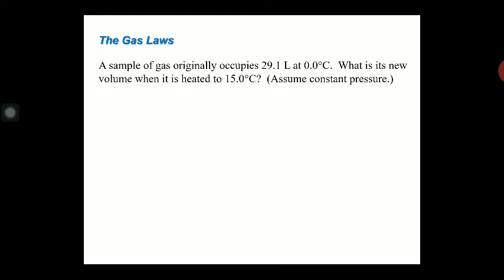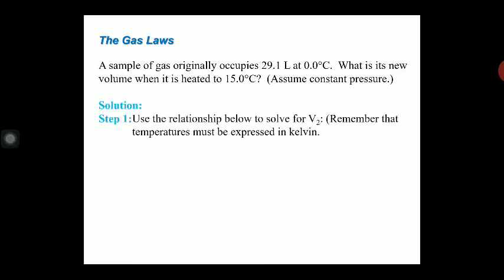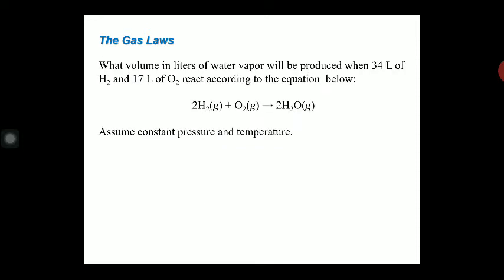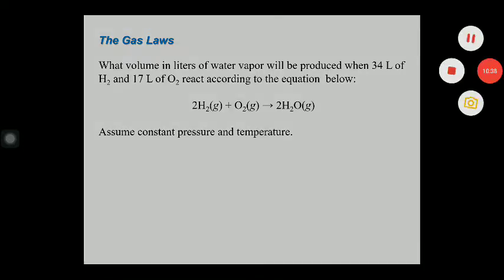One more numerical that we are taking here: a sample of a gas originally occupied 29.1 liter at 0 degree Celsius. What is its new volume when it is heated to 15 degrees? Assume that the pressure is constant. So use the relationship below to solve for V2. Remember that temperature must be expressed in Kelvin. According to Charles law, V1 upon T1 is equal to V2 upon T2. Then V2 comes out to be 30.7. Clear? So these are the basic laws by which you can do various numericals in this way.